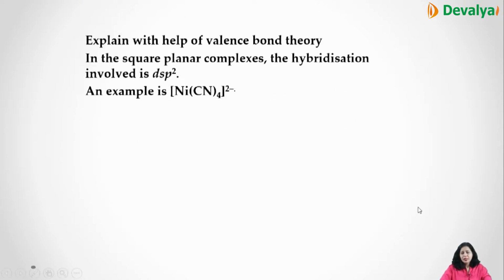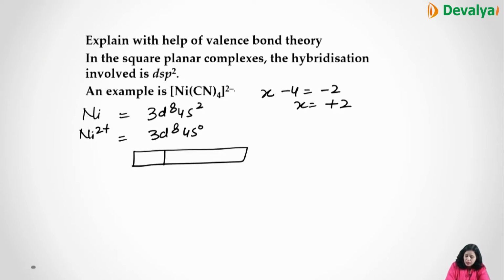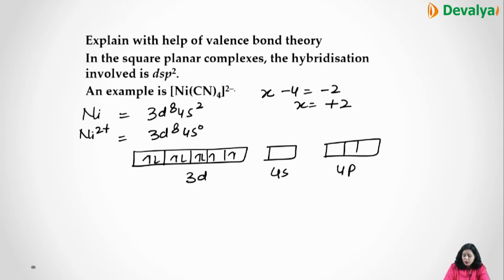The last example is NiCN4 2 negative. Again nickel 3d8 4s2. If we calculate, x minus 4 equals minus 2, this becomes plus 2. So Ni 2 plus, 2 electrons move out, it becomes 3d8 4s0. Now in this case d8, and 4s and 4p. So in 3d there are 8 electrons, and 4s and 4p are vacant after the removal of 2 electrons.